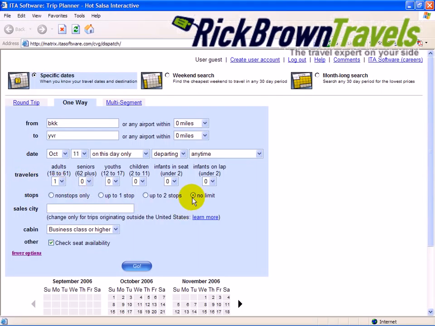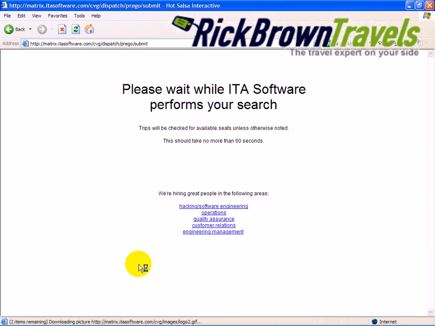Stops, I'll just put in no limit for this example. Sales city, this will start out with BOS for Boston. Take that out. They put in Boston, that's because ITA Software is headquartered in Boston. Cabin, business class or higher, so let's put in business class, and you will get to that here. By the way, fewer options or more options, you can choose class of service, and then press the go button.